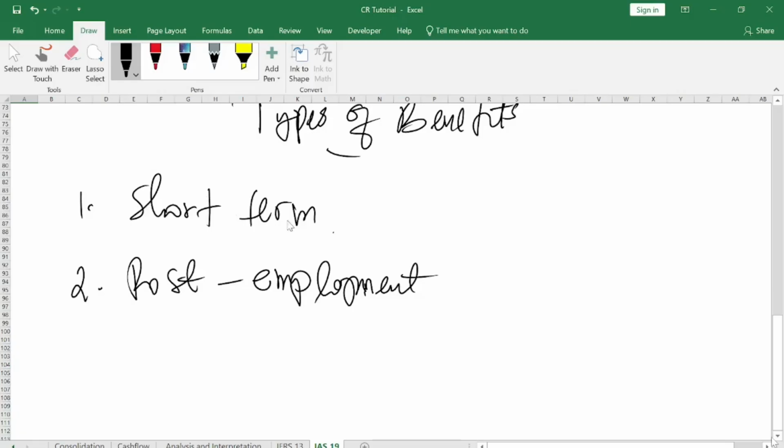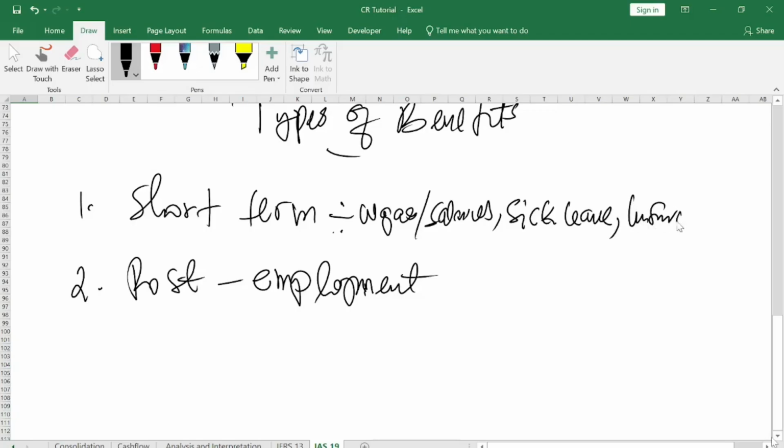Now the short-term benefit consists of your wages that you receive. You have your salaries that you also receive. You have maybe your sick leave that you enjoy, because when you are sick and you take a leave, the company will continue to pay you. So all these things are benefits that come to you. Or maybe you have medical or insurance that you enjoy, right? So these are some of the short term employment benefits you enjoy.